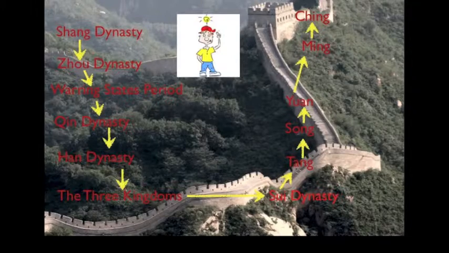Out of the Han dynasty, you have more division and confusion in the Three Kingdoms period. Then you have the short-lived Sui dynasty, which gives birth to the Tang dynasty and the Song dynasty, both golden periods of Chinese history. The Yuan dynasty, the non-Chinese Mongol dynasty, is replaced by the Ming, which eventually is replaced by the last dynasty of all, the Qing. I hope this clears some of the confusion up.